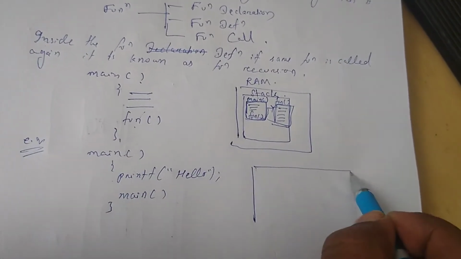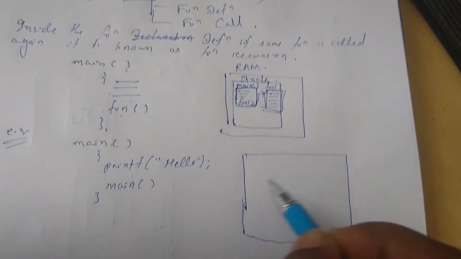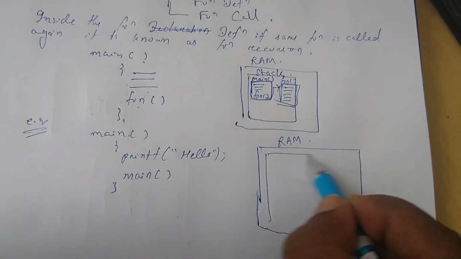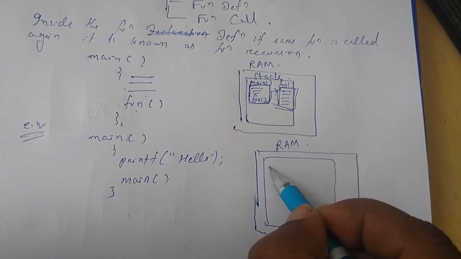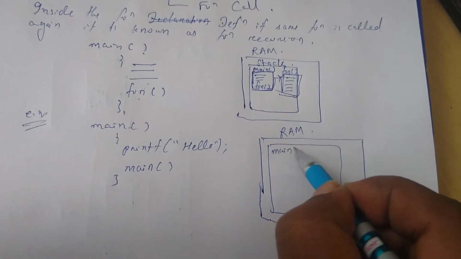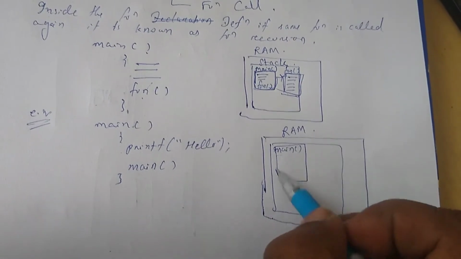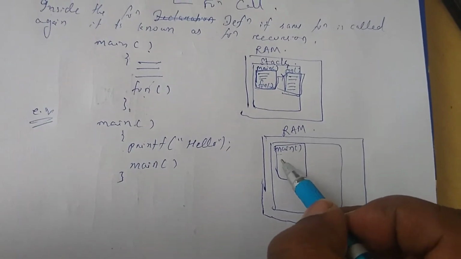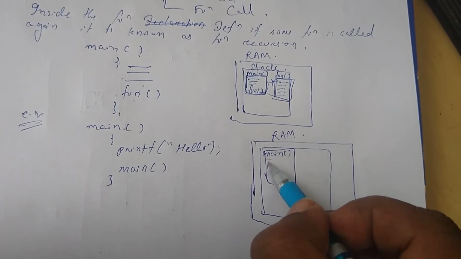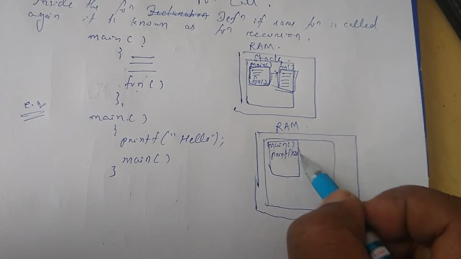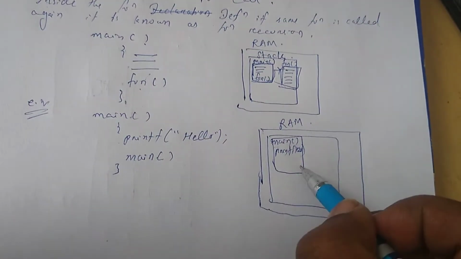When the main function is called, internally in the main memory, stack memory is allocated, and inside stack memory the main frame is created, which is allocated some memory. Inside main, the printf line gets executed. No problem.